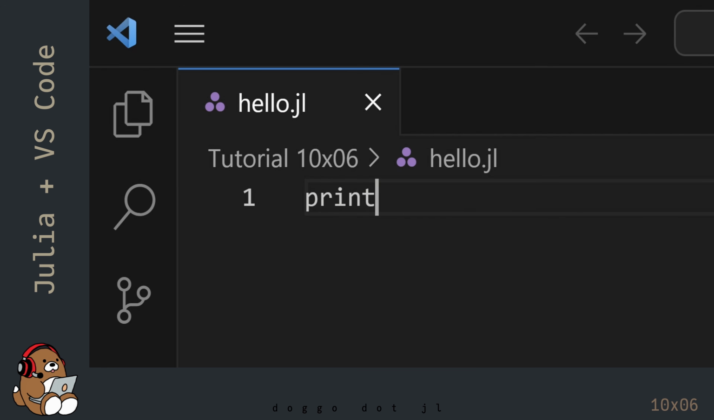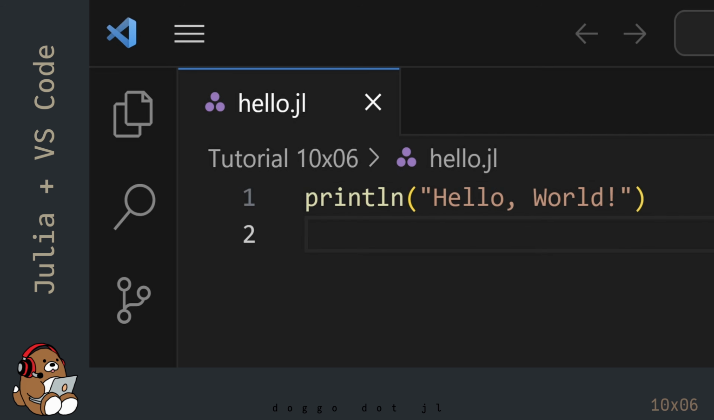In the editor, type in println hello world and then hit enter. Notice that the editor highlights the code for you while you're typing. In addition, when you type an open parenthesis, it automatically gives you a closed parenthesis. Same thing for the double quotes. Even though this code is identical to the code that you entered into the Julia REPL, when you hit enter in VS Code, the code is not evaluated.